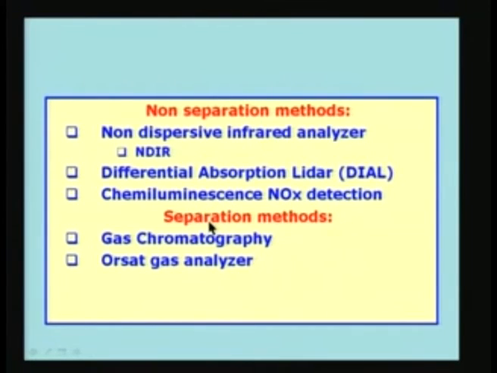The second category of methods, the separation methods, I am going to take a look at only two methods: the gas chromatography, which is very useful, very popular and easily available nowadays.